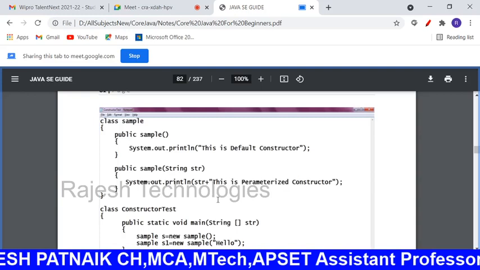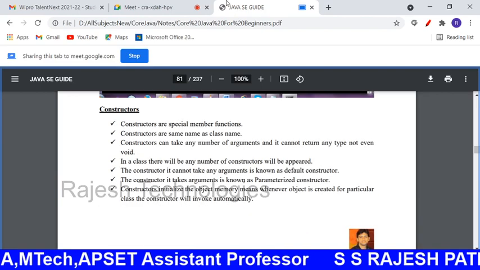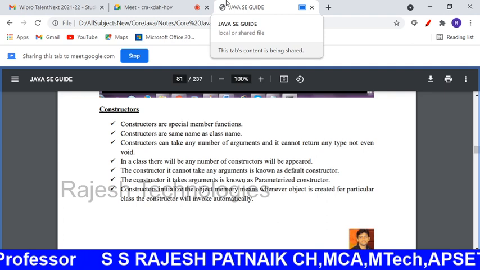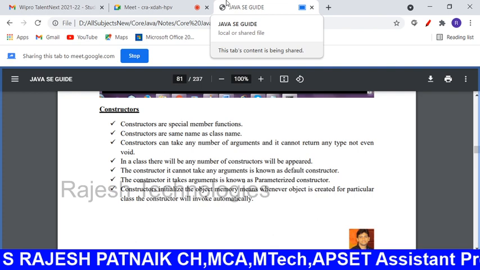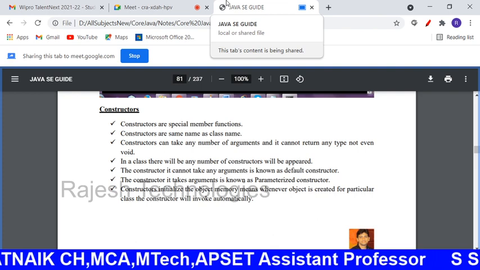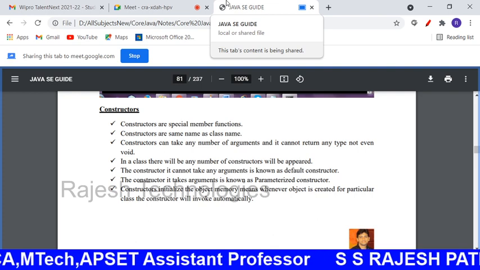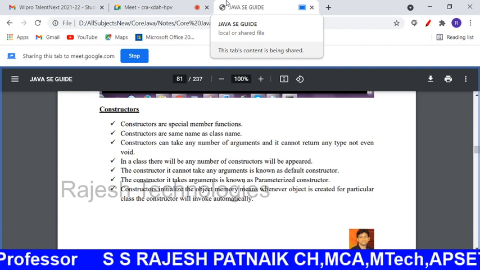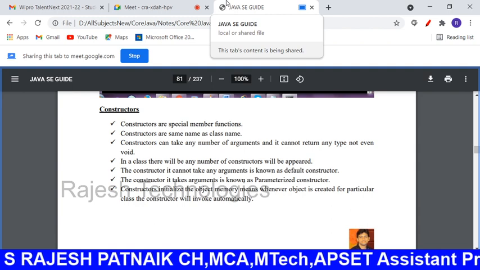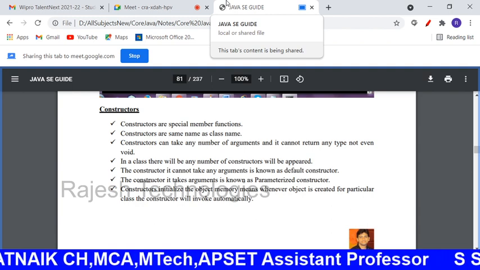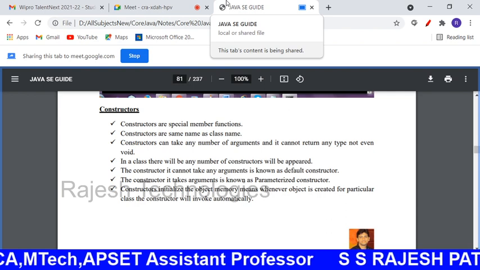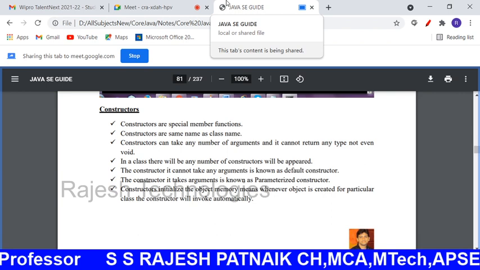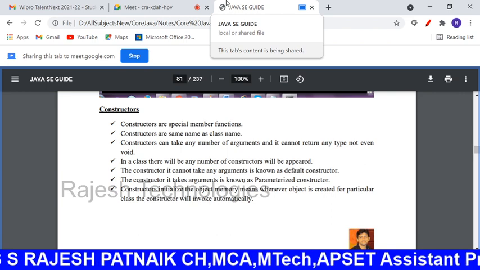We go for constructors. What are constructors? You know what the goal of constructors is? Initialize the object's memory. To initialize the object's memory, we will use the constructor. A constructor is a special member function. It has the same name as the class name, exactly the same name as the class name.